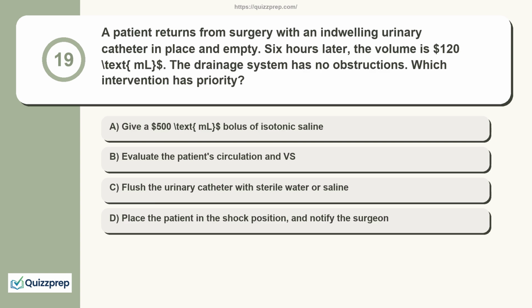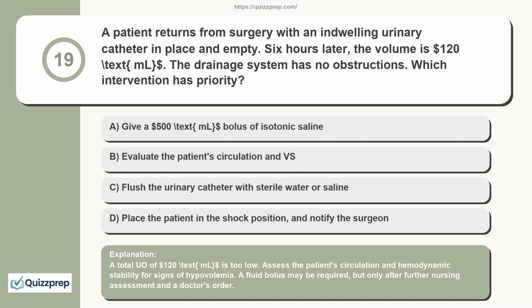Question 19. A patient returns from surgery with an indwelling urinary catheter in place and empty. 6 hours later, the volume is 120 mL. The drainage system has no obstructions. Which intervention has priority? Give a 500 mL bolus of isotonic saline. Evaluate the patient's circulation versus flush the urinary catheter with sterile water or saline. Place the patient in the shock position and notify the surgeon.